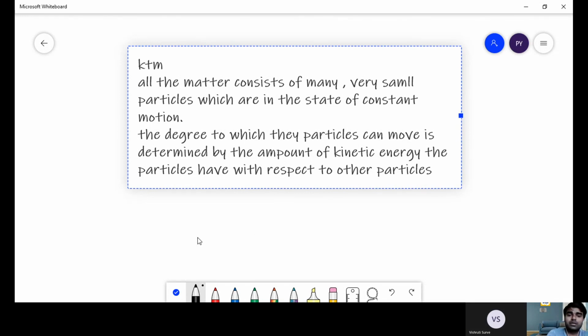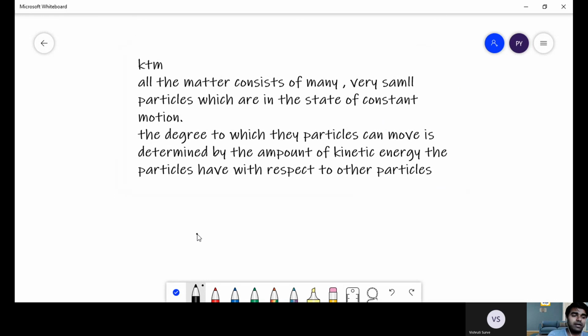Now, till this point, you must be clear why substances change states. Now, what happens when a substance is changing state? When a substance changes its state, it is solid right now. Fine, this topic we can continue in the next session, because after this there is the heating curve and all these things.